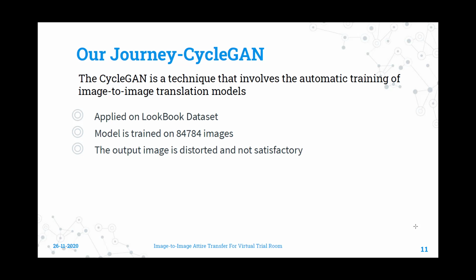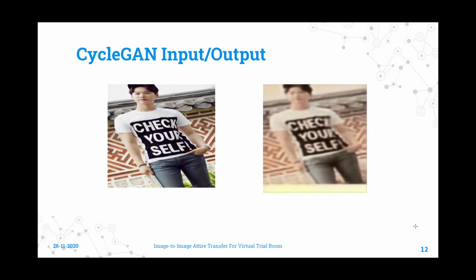So we applied cycle GAN to the lookbook dataset, which contains thousands of images. But the output, as you can see, was not satisfactory at all. The reason being, cycle GAN works with paired dataset, like the ones we have seen earlier, horse to zebra or apple to oranges. While the cycle GAN approach was mostly experimental, we relied heavily on the face swap algorithm.